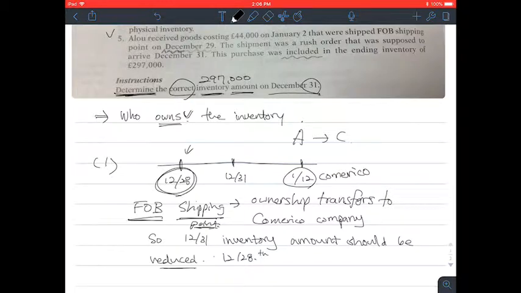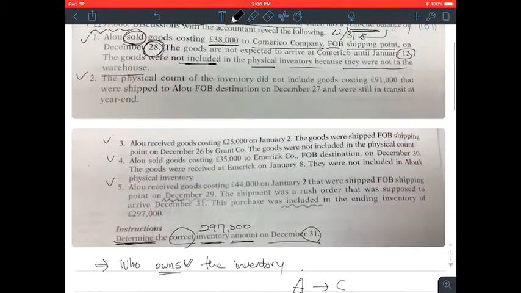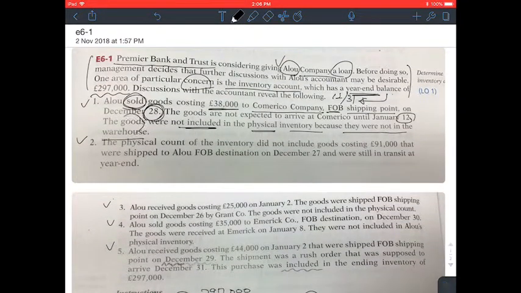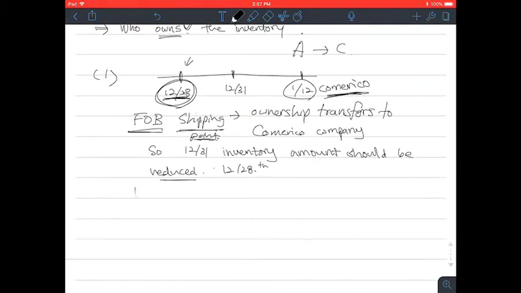So ownership of this inventory belongs to Comerica Company starting from December 28th. The goods were not included in the physical inventory because they were not in the warehouse, so this is correct. So for number 1, there is no change because it's correct.